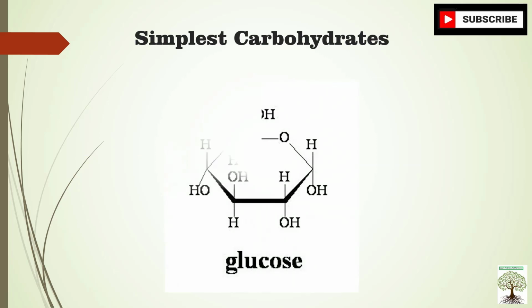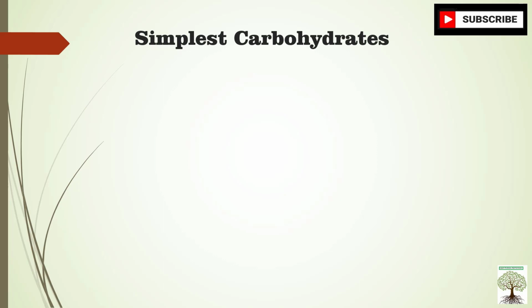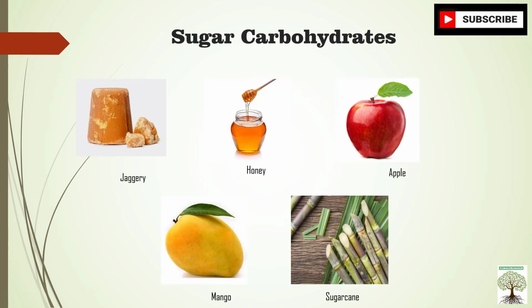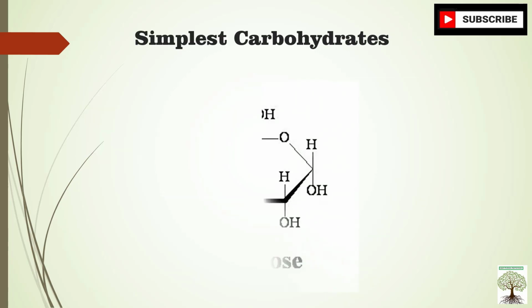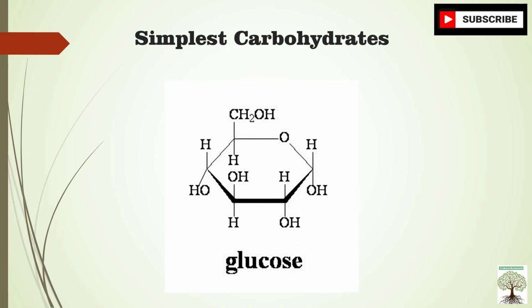The simplest carbohydrate: glucose is the simplest form of carbohydrates. Why is it called the simplest form of carbohydrates? Because it breaks down very easily in our body. It absorbs easily. It gives quick energy to our body. So glucose is the simplest carbohydrate. We get glucose from different food items like apple, mango, sugarcane, right?